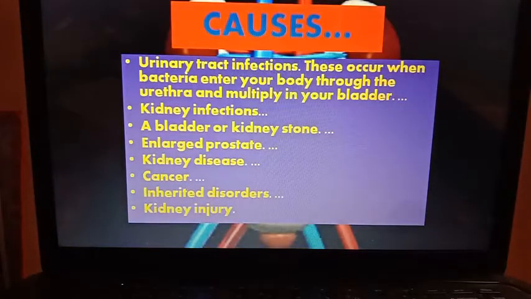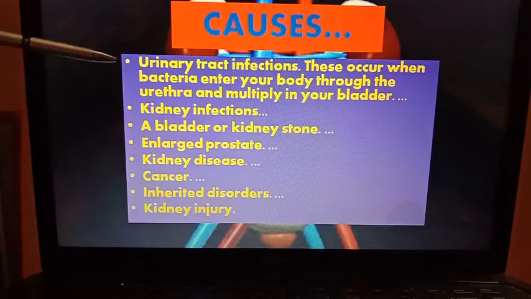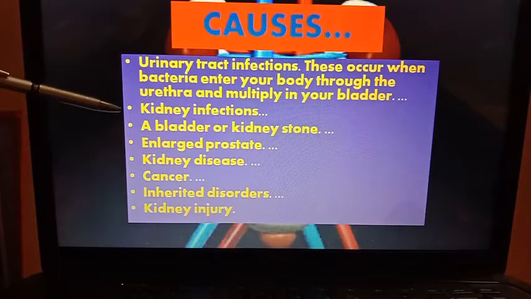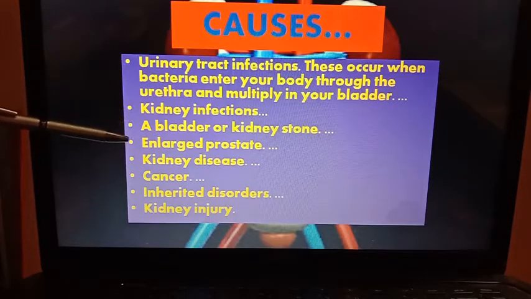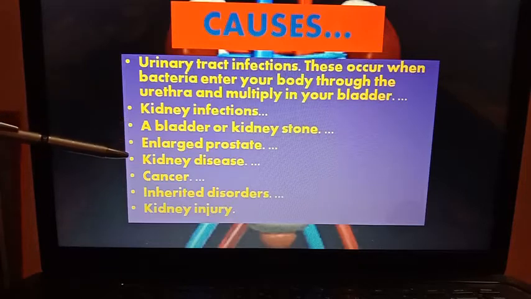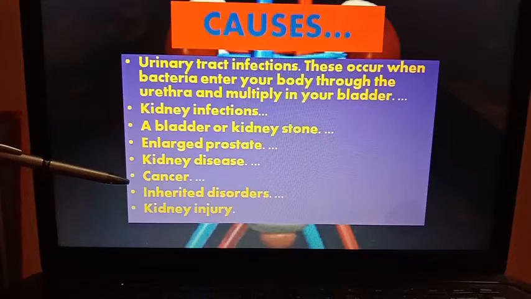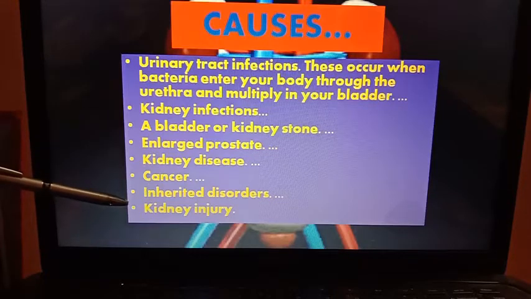Now, what are the causes of hematuria? First of all, urinary tract infections. These occur when bacteria enter your body through the urethra and multiply in your urinary bladder. Then kidney infections, a bladder or kidney stone, enlarged prostate. Prostate is a gland present in males. Some kidney diseases, cancer, inherited or genetic disorders, and kidney injury.